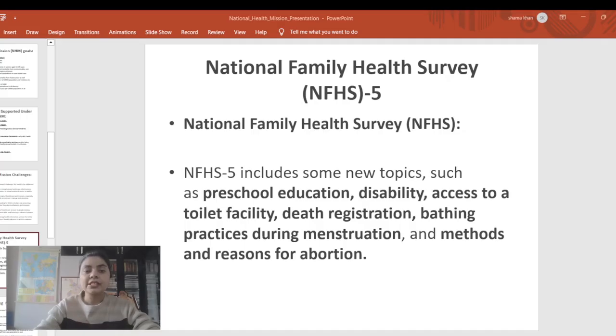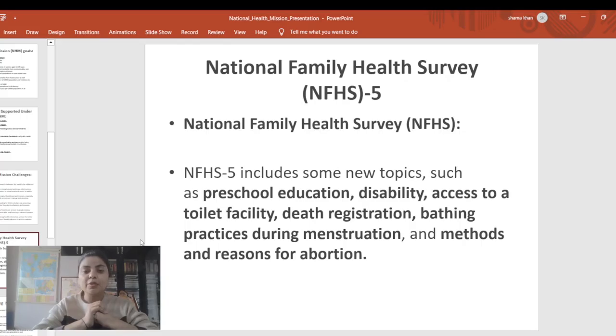Next, here we can see it includes some new topics with respect to the fifth report, like preschool education, disability, access to toilet facility, death registration, bathing practice during menstruation, and method and reason for abortion. If I give you some quick current information, regarding the National Family Health Survey report 6, the debate is on the disability issue.